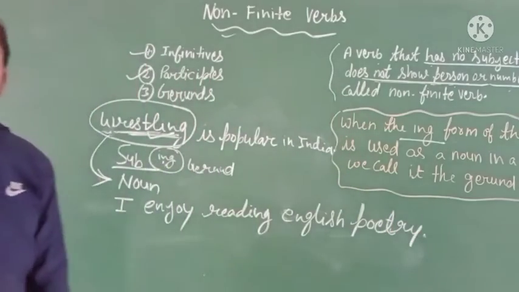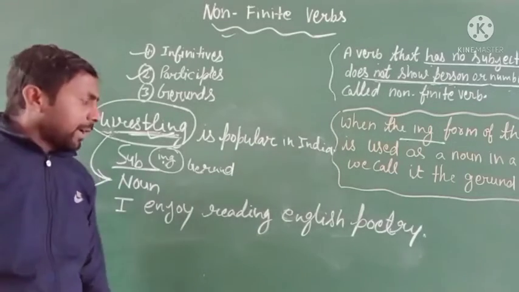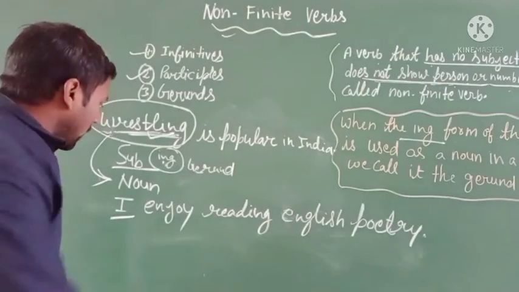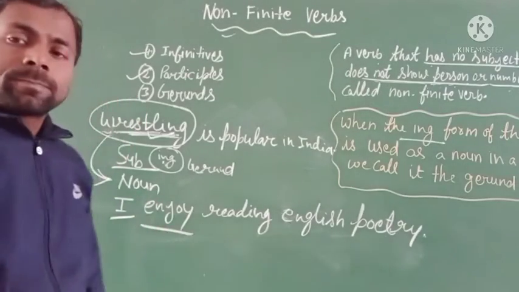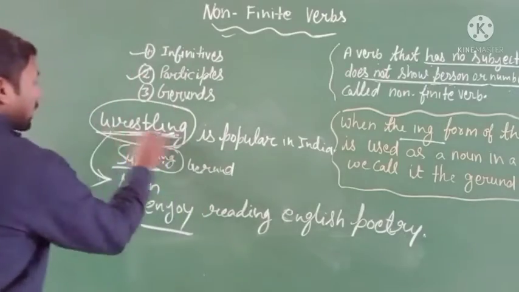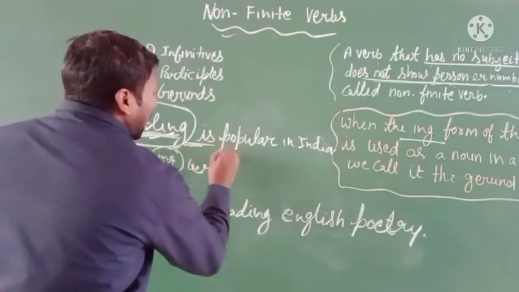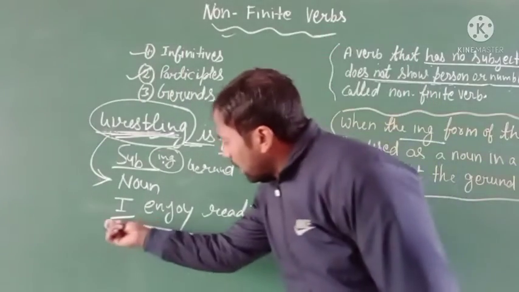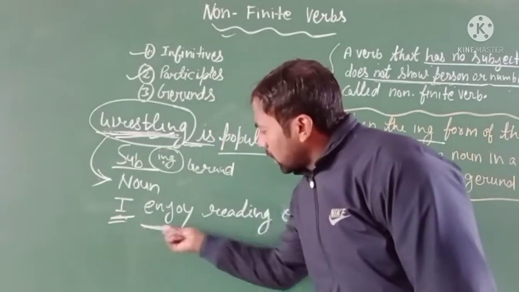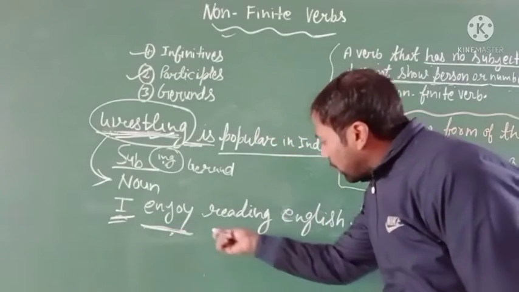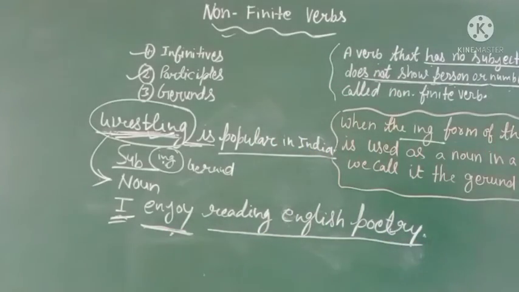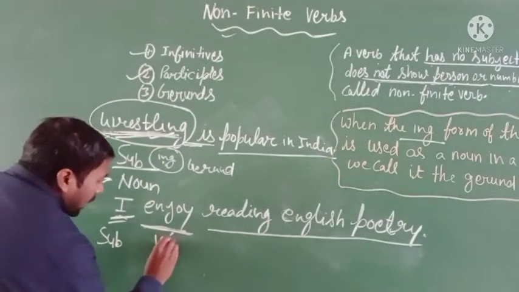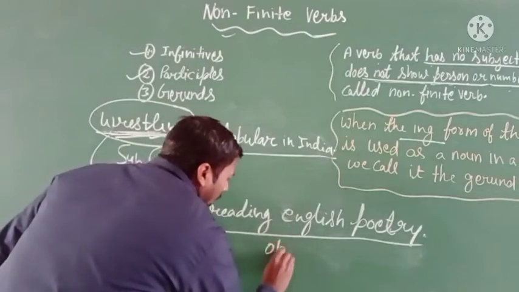Here I is the subject, enjoy is a verb, and the rest of the words are the object. In the sentence Wrestling is popular in India, wrestling is the subject, is is the verb, and popular in India is the complement.